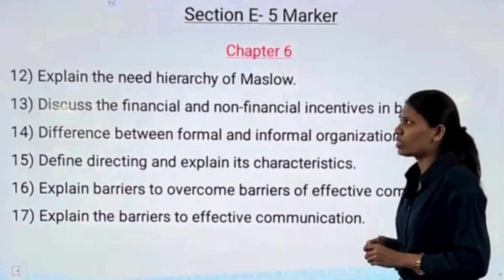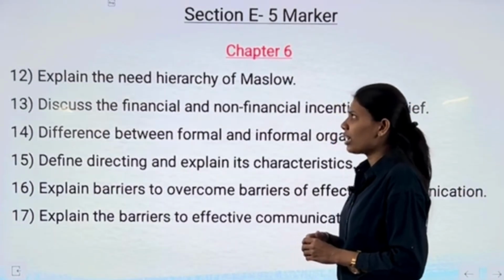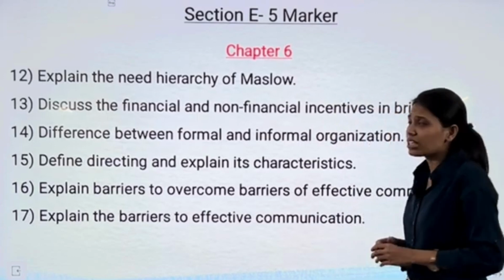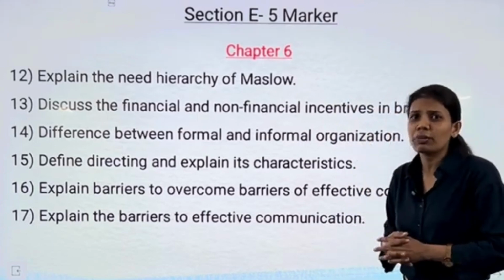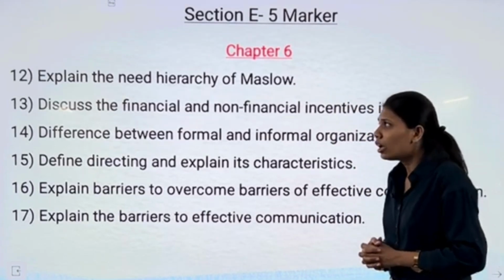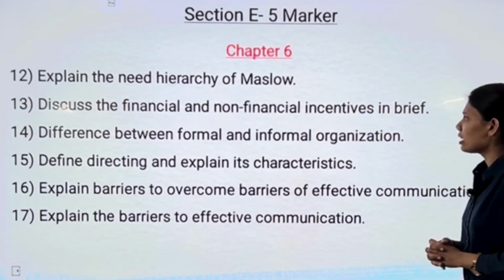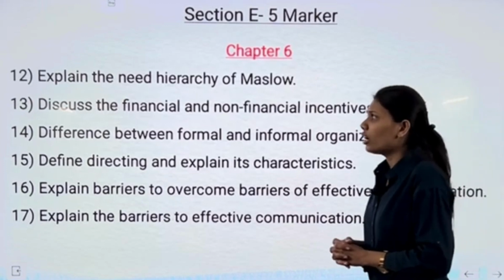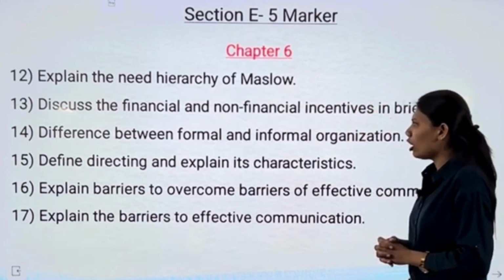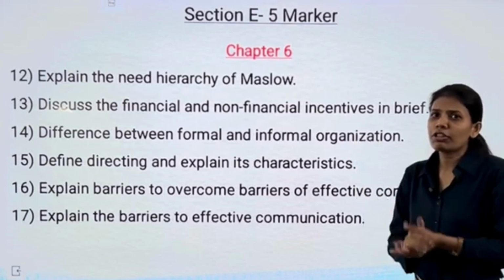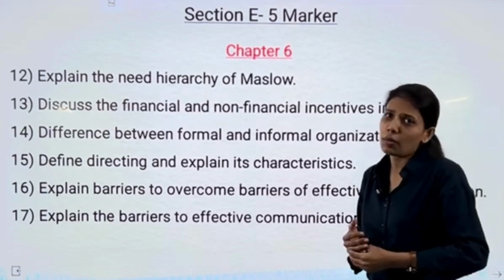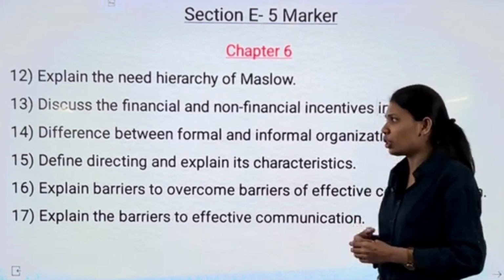Moving ahead with chapter number 6, we have our first question as explain the need hierarchy of Maslow. This is one of the important questions to be asked in your board examinations. Next question is discuss the financial and non-financial incentives in brief. Next question, difference between formal and informal organization. This is also one of the most important questions to be asked in your March 2025 board examination.